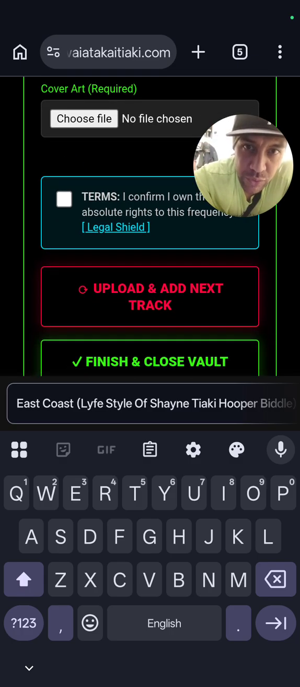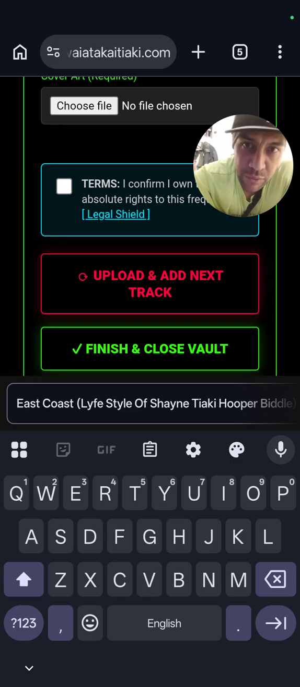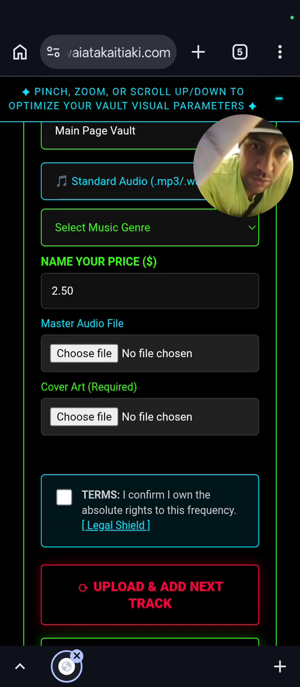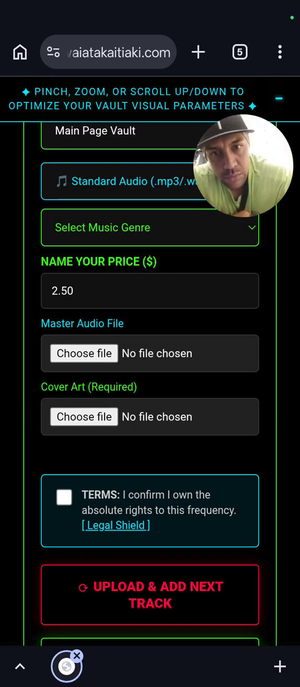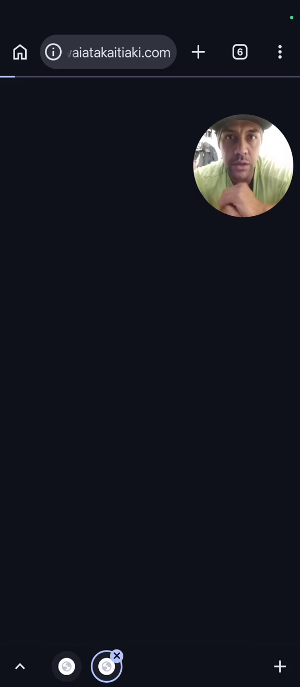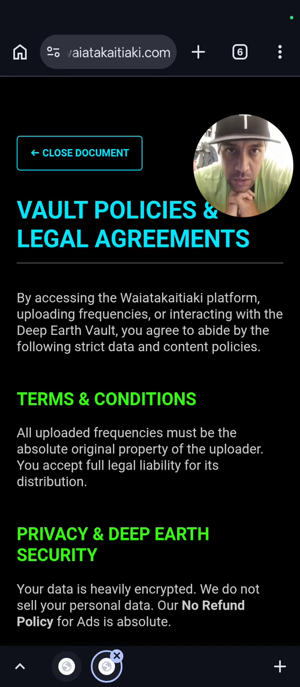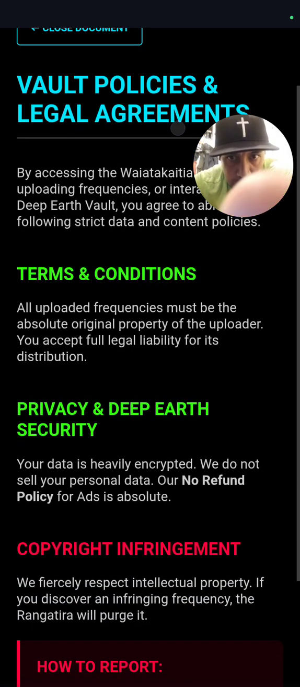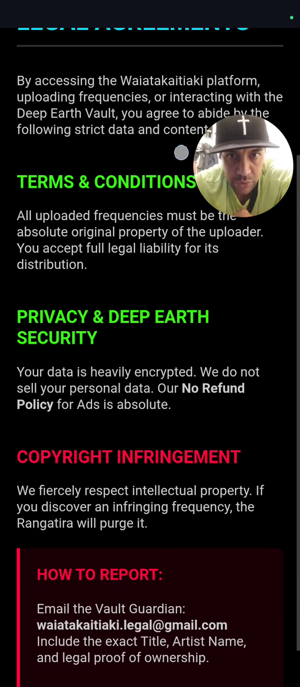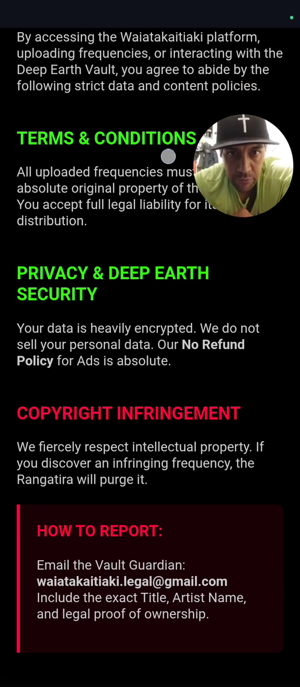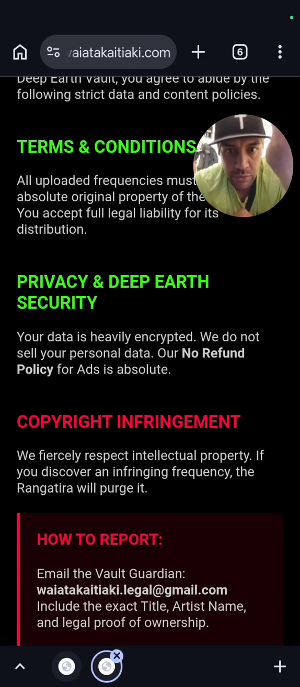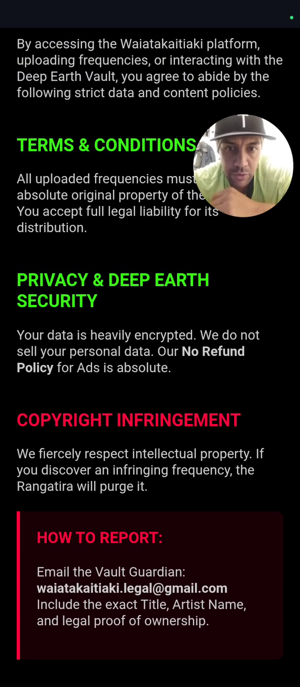Before you upload your track or finish and close the vault for your single, you have to click this box here, which is the terms and conditions. For the terms and conditions of the site, I've put up another HTML page. When they click on the terms and conditions, it goes to this HTML page: full policies, legal agreements, terms and conditions, privacy and deep earth security, no refund policy, copyright infringement, and if there are any copyright infringements, they can email